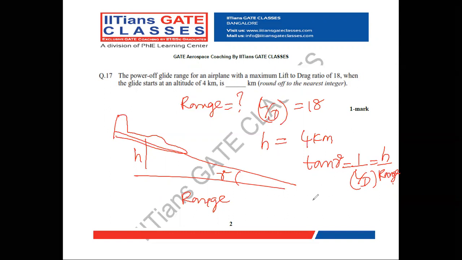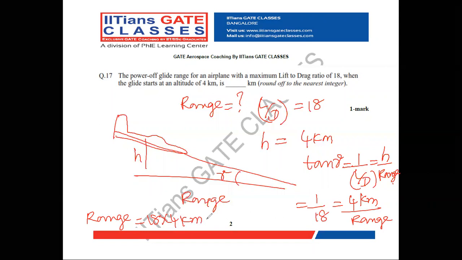So L by D is 18, so 1 divided by L by D is 1 divided by 18, that is equal to altitude 4 kilometer divided by range. So range is nothing but 18 into 4 kilometer. Whatever value we get is in kilometer, so that is 72 kilometers. So the answer is 72 kilometers. Okay, this is a 1 mark question.